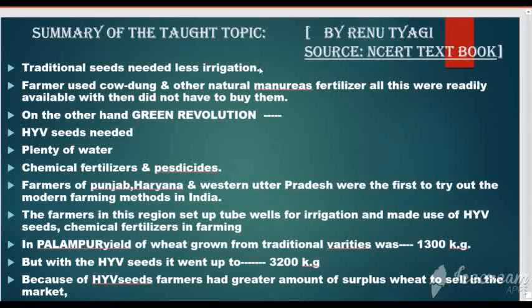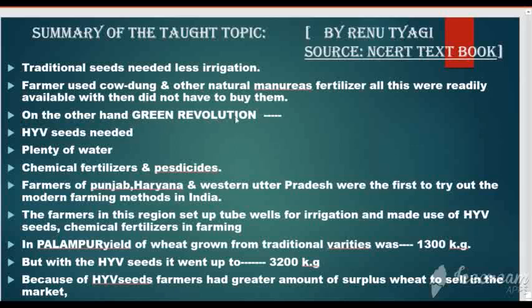They required less irrigation. Farmers used cow dung and other natural manure and fertilizer. All these were readily available with them, and they did not have to buy them from the market.